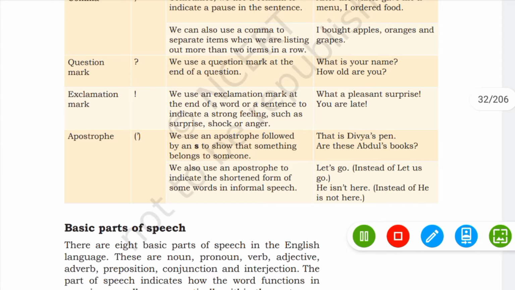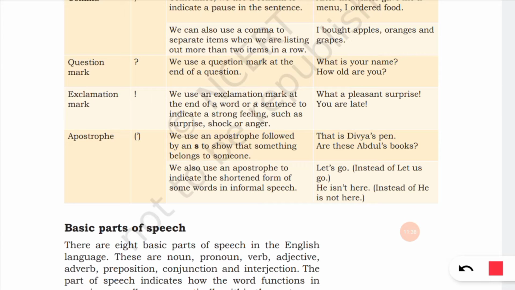Then apostrophe. We use an apostrophe followed by an s to show that something belongs to someone, isn't it? Dhanya's pen or Divya's pen. Are these Abdul's books? This represents someone's belongings. We also use an apostrophe to indicate the shortened form of some words in informal speech.